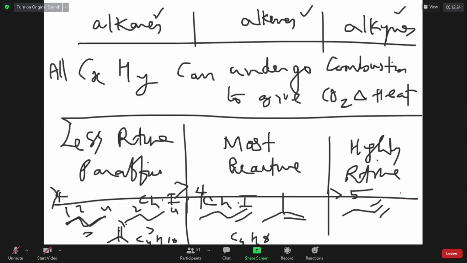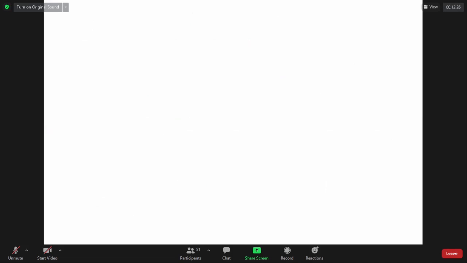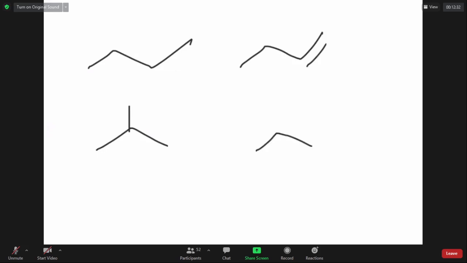For butane, I am writing like this. For butyne, I am writing like this. For butyne, can I write a structure like this? Yes or no? No, because the tetravalency of carbon is being disturbed. Therefore, to show chain isomerism, alkynes require 5 or more carbons.